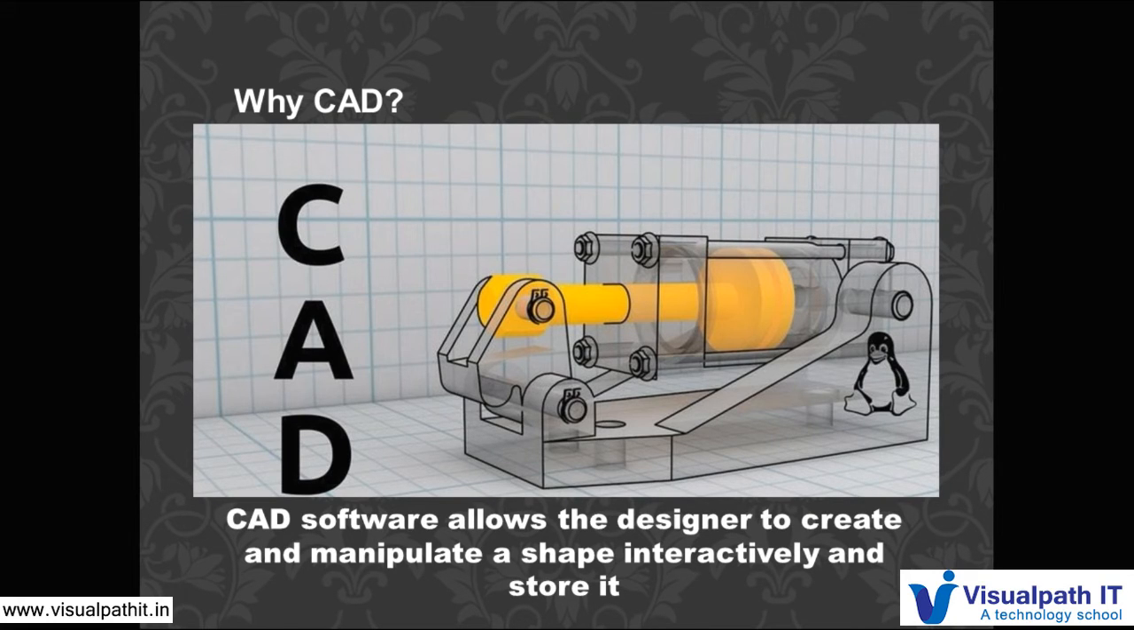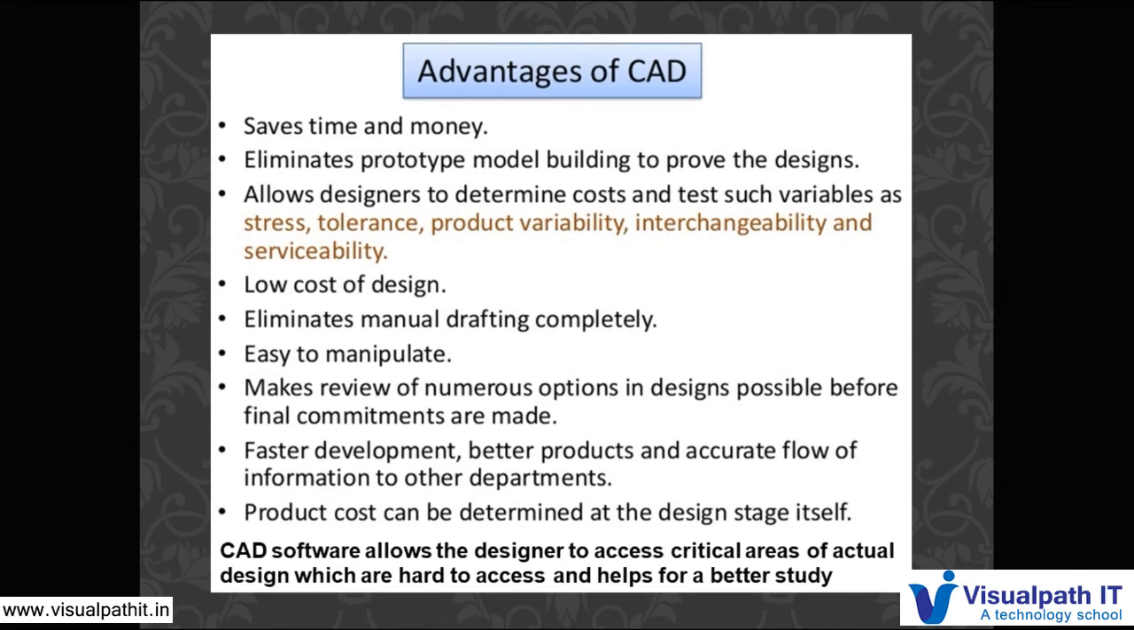And why should we use CAD? The CAD software allows the designer to create and manufacture the shape interactively and store it, because that means we can check the design according to the other surrounding assembly, and we can update our shape and design accordingly.